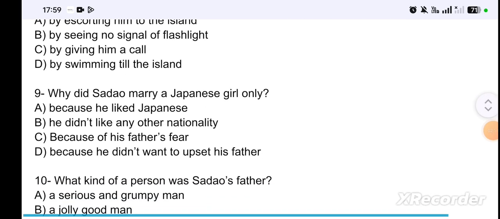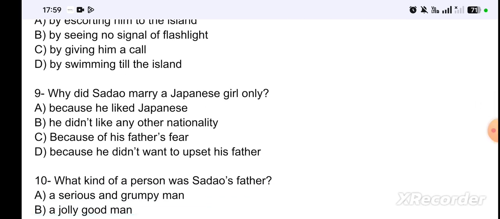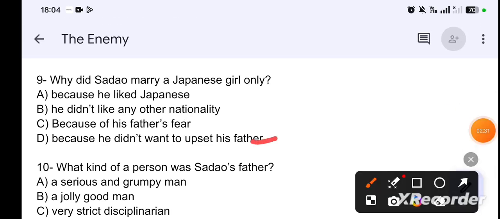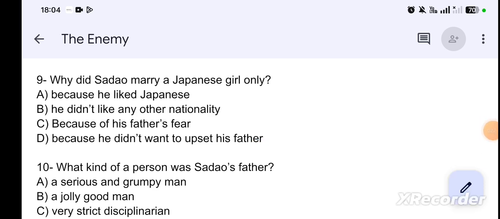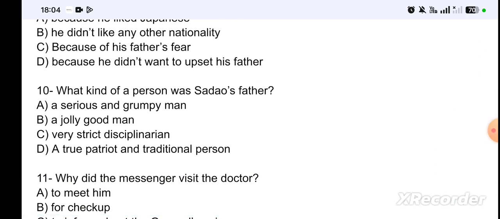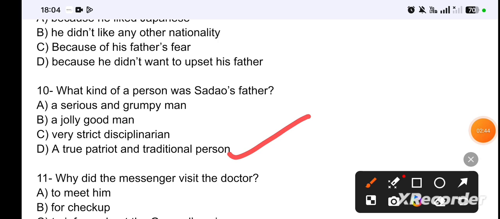Next question is, why did Sadao marry a Japanese girl? Only because he liked Japanese, he didn't like any other nationality, because of his father's fear, because he didn't want to upset his father. So the correct answer is because he didn't want to upset his father. Option D is correct. Next question is, what kind of person was Sadao's father? A serious and grumpy man, a jolly good man, a very strict disciplinarian, a true patriot and traditional person. So the correct answer is option D, a true patriot and traditional person.